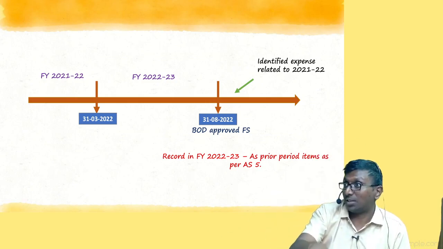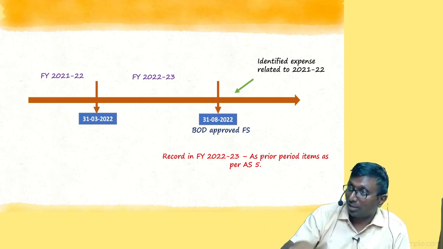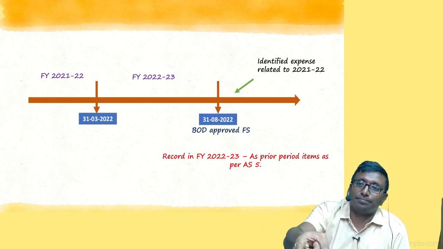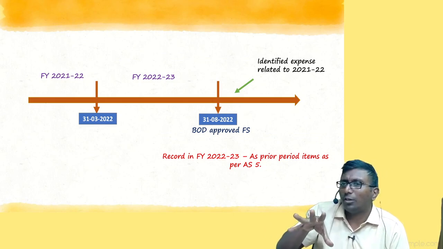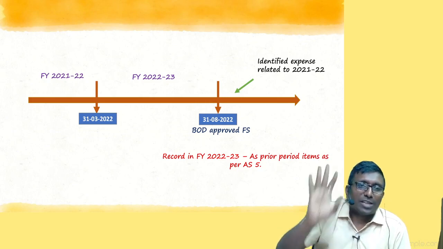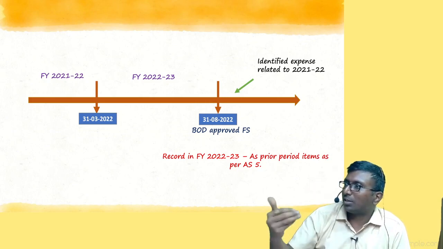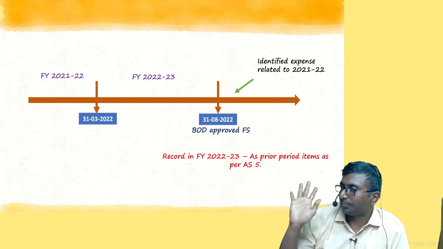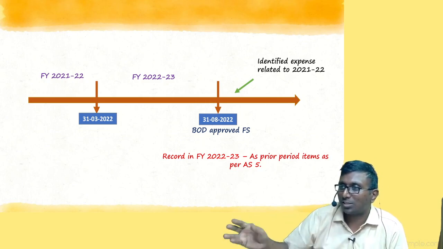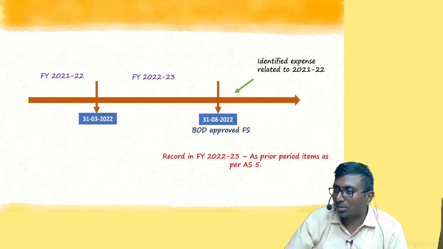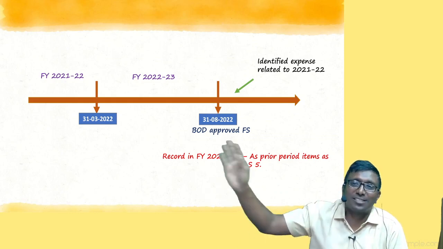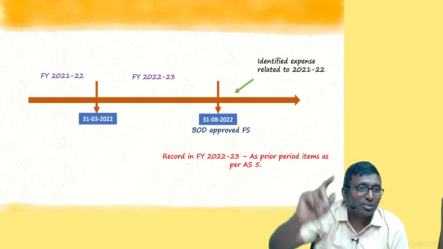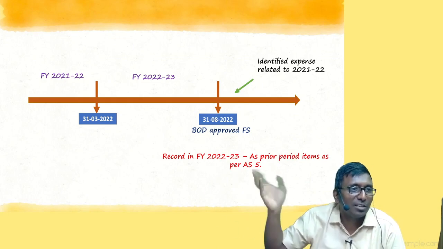In the given circumstance, how do you write the law? In the given circumstance, a fire accident happened. Correct. A simple language, nothing. Only the first paragraph, little bit of standard language you bring. Second paragraph, third paragraph, simple, normal language. In the given circumstance, fire accident took place after 31st March. So the debtor is a super good person only as on 31st March. So why should I book the loss? So that's why it is a non-adjusting event. If it is material, you would have disclosed in the board of directors' report. Conclusion एक line लिखो, that's it.